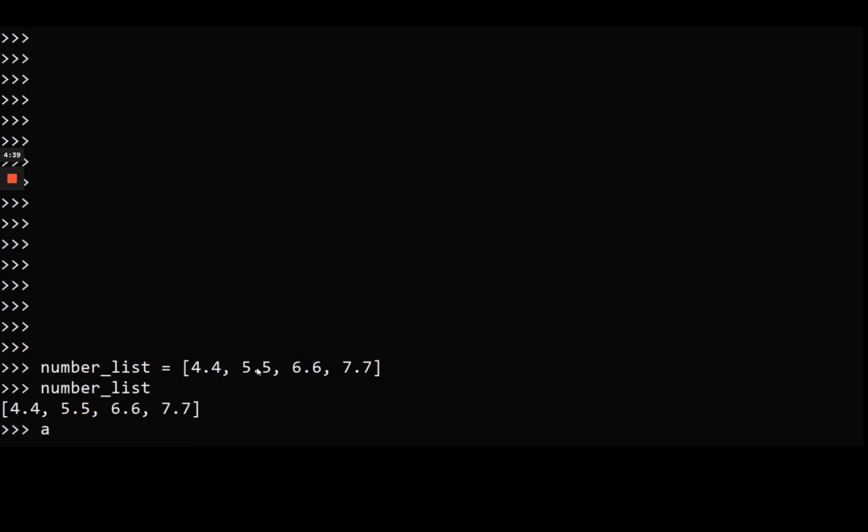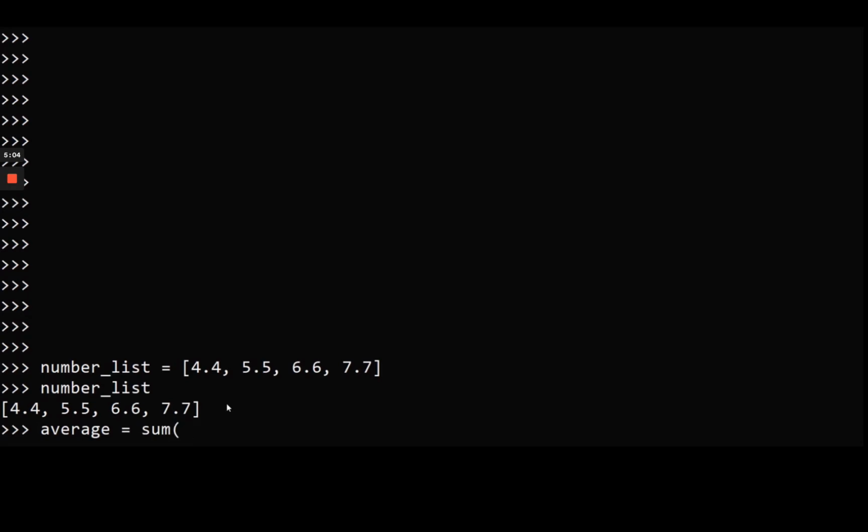I'm going to create a new variable named average. So to compute the average, we have to sum all the elements of the list and divide that by the number of elements, okay? So to make the sum of all elements, what I could do is number list 0 plus number list 1 plus number list 2, etc., etc., but that's really not convenient.